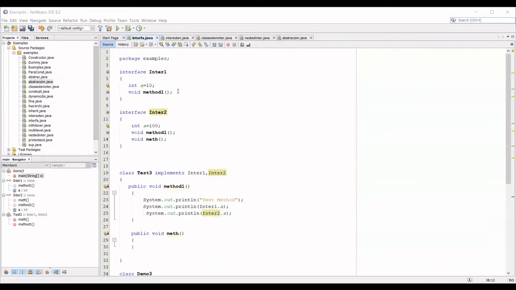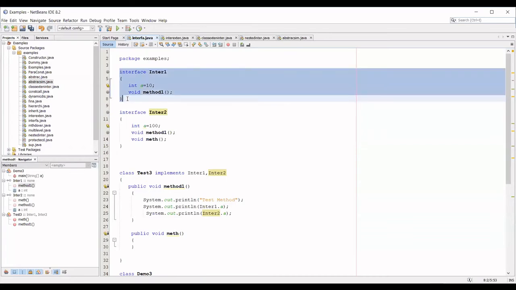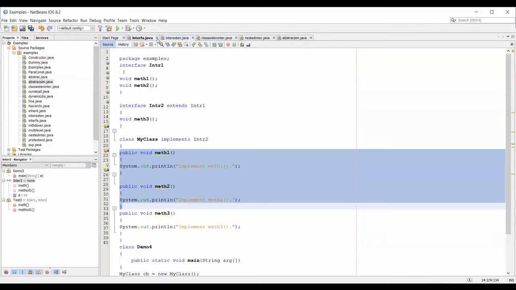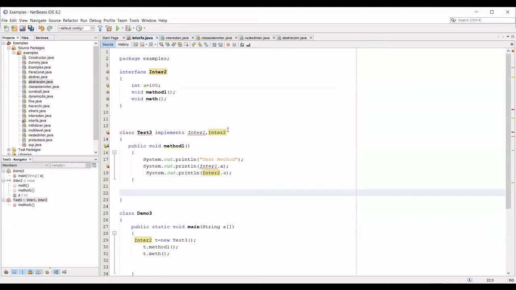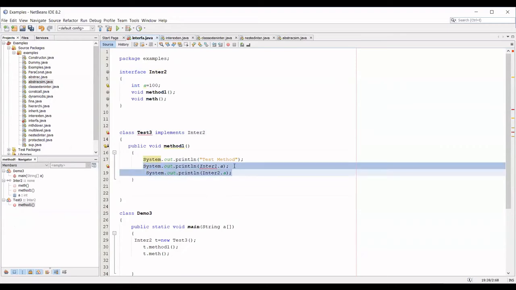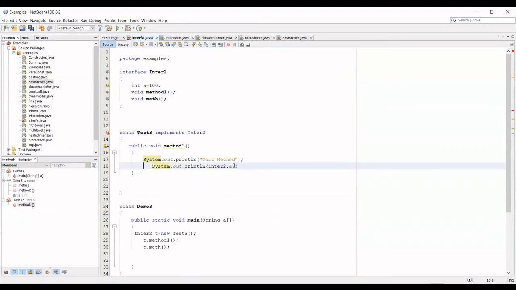So I have an interface where there are 2 methods. To implement, I'm implementing only one method of the interface. So what is the problem here?